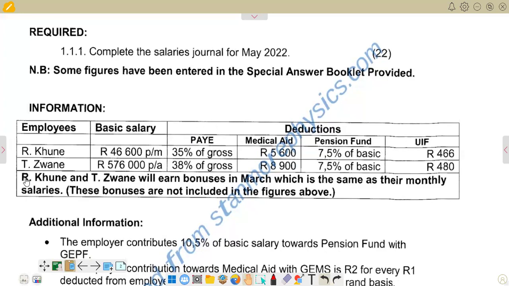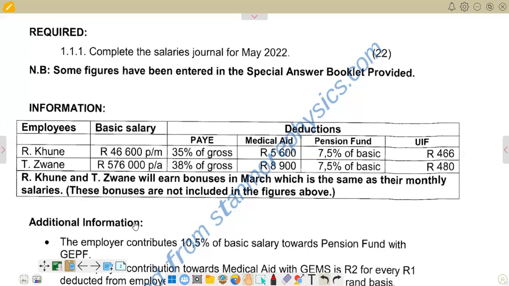Then under that, we've got Arakune and Tizwane will earn bonuses in March, which is the same as their monthly salaries. In brackets, these bonuses are not included in the figures above, right? So what it means is we have got bonuses which are equal to the monthly basic salary. So to get the gross salary, we are just going to say a basic salary, which is, for example, for Arakune, 46,600 per month. And then we add the bonus, which is equal to the basic salary. We add again 46,600 to get the amount of gross salary.